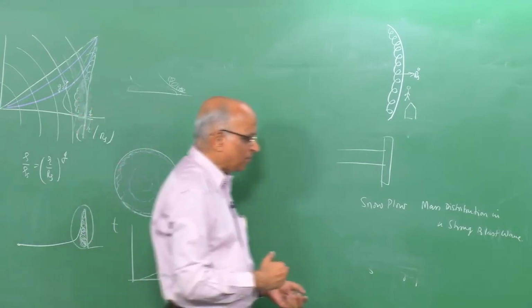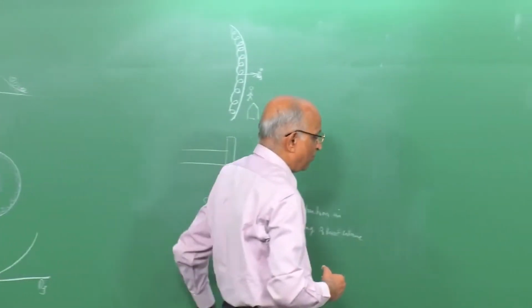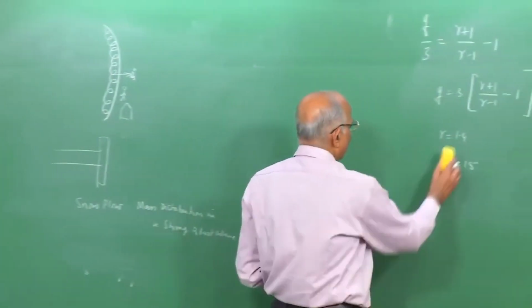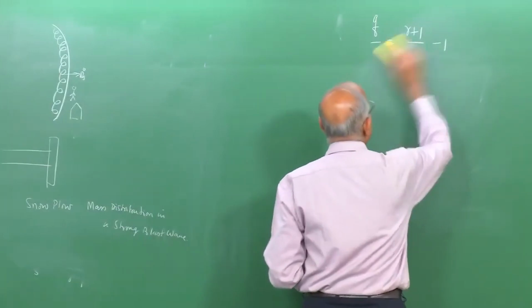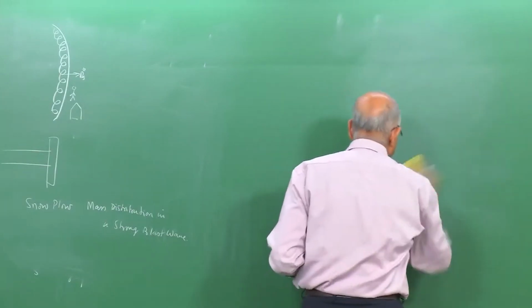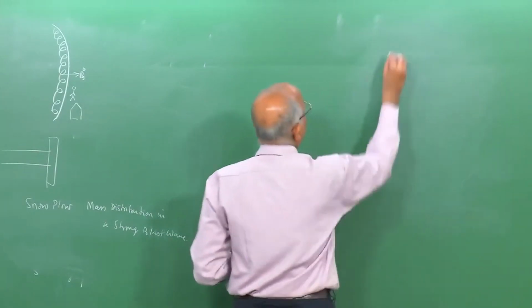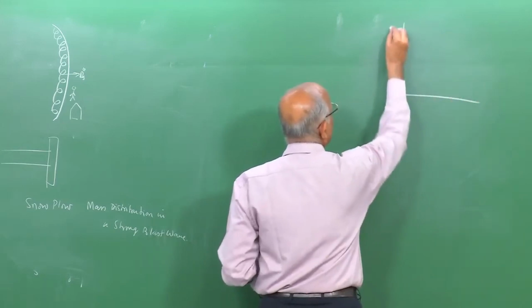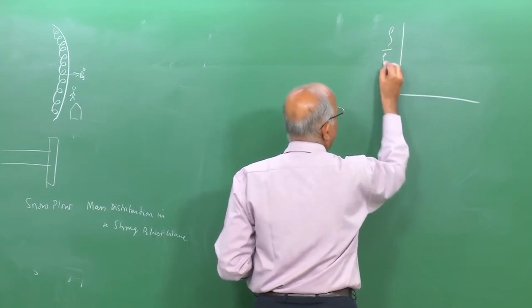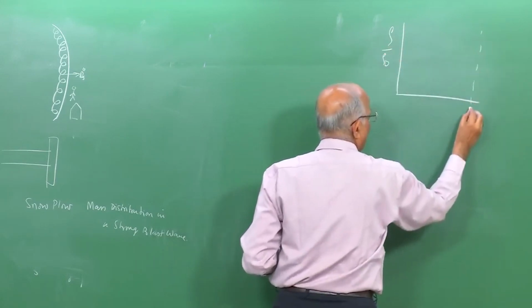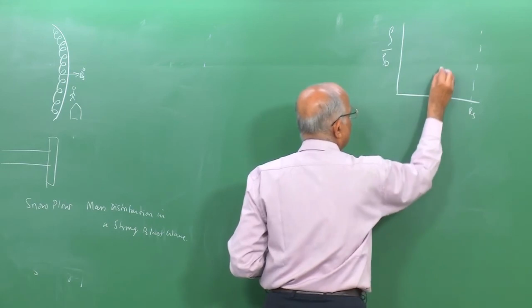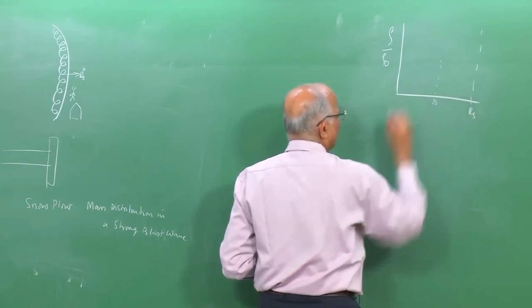Therefore, from this mass balance we are able to get some physics, and the physics is that the density distribution behind the lead shock is such that when I plot the value of rho by rho 0 as a function, the lead shock is at r s, and I am interested at some station, any station r.